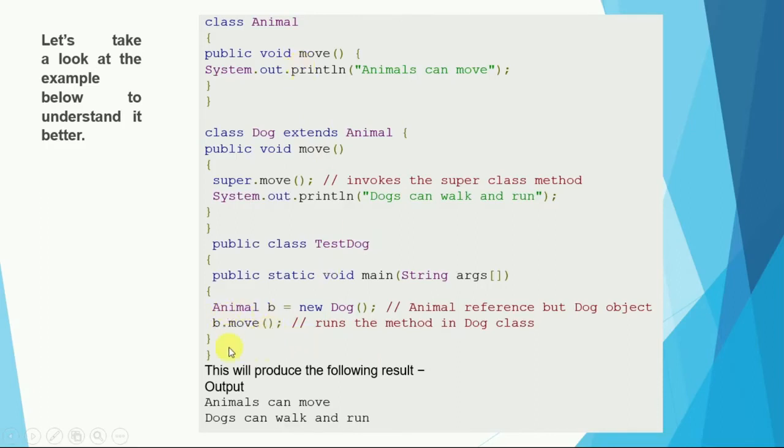When we call this move method, the first output is "animal can move", the parent class method value, and then "dog can walk and run". So it basically overrides this move method and goes towards this Animal class's move method. So we have an Animal reference, but we have a Dog object, so it runs the method in the Dog class. Okay, so I hope you understood.